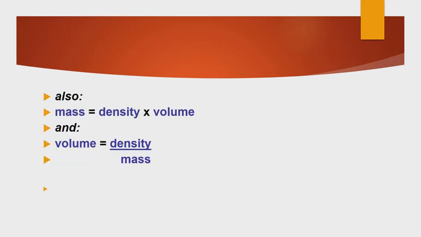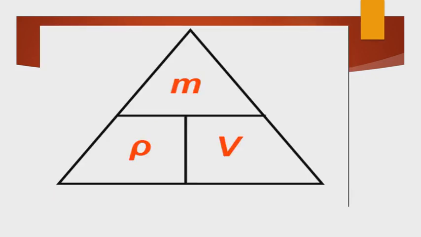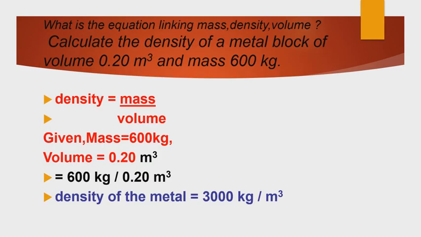Also, mass we can find as density into volume, and volume we can find as mass divided by density. Density equals mass by volume. This is the equation linking mass, density, and volume.